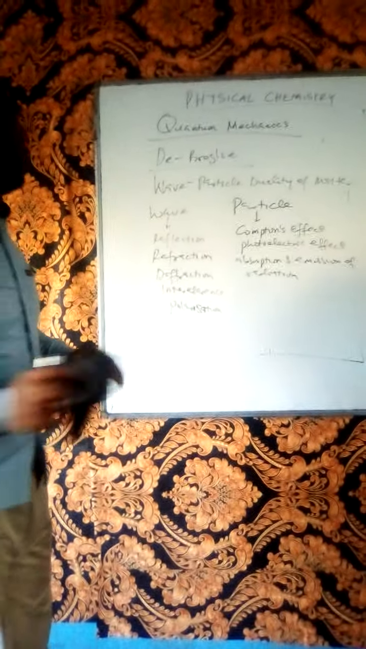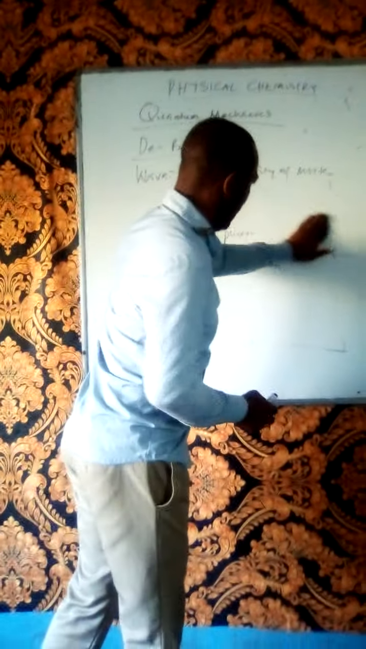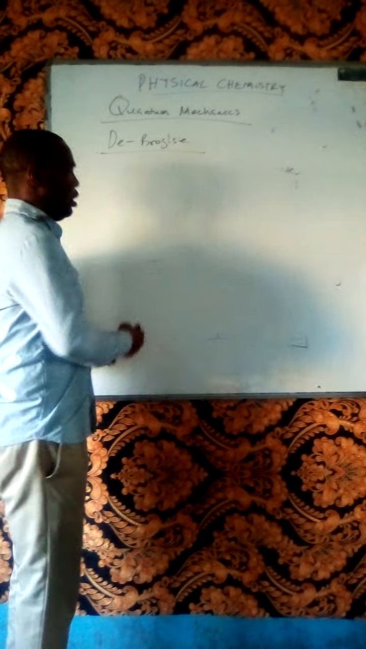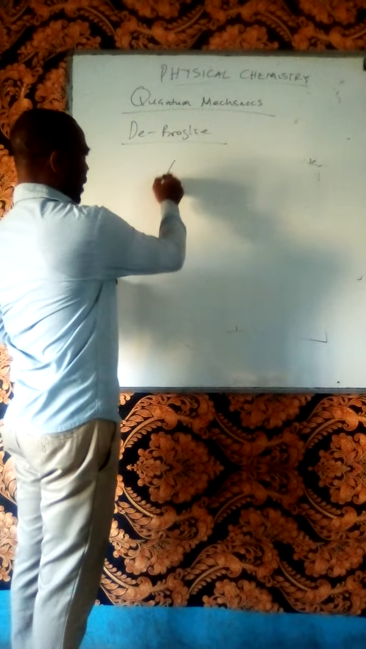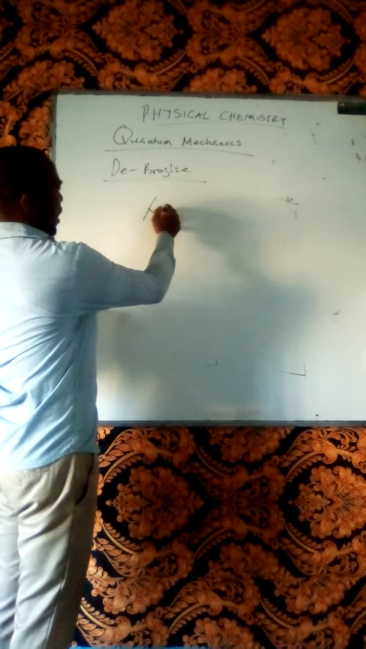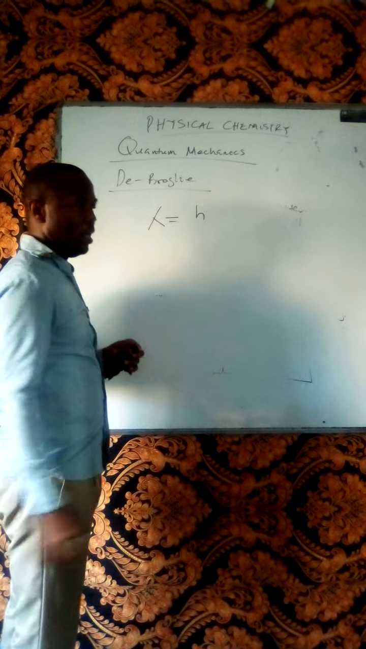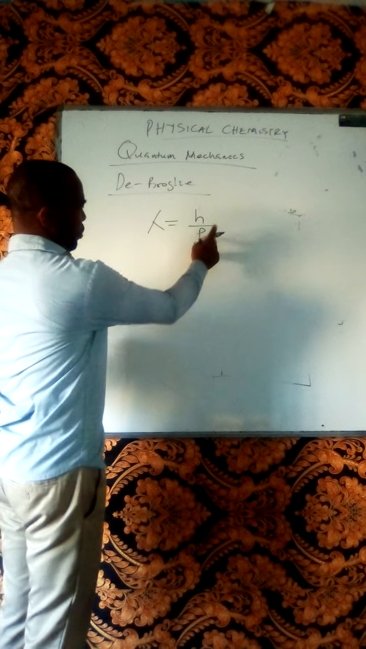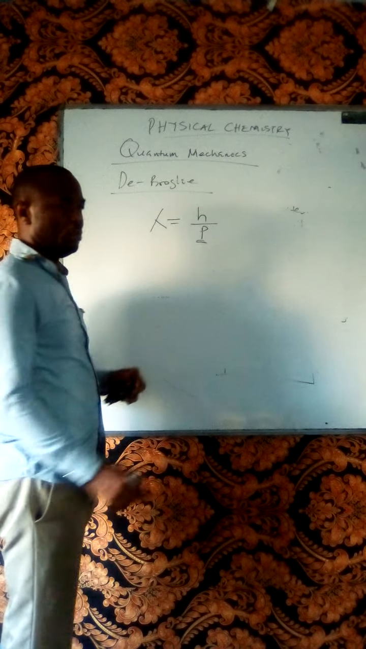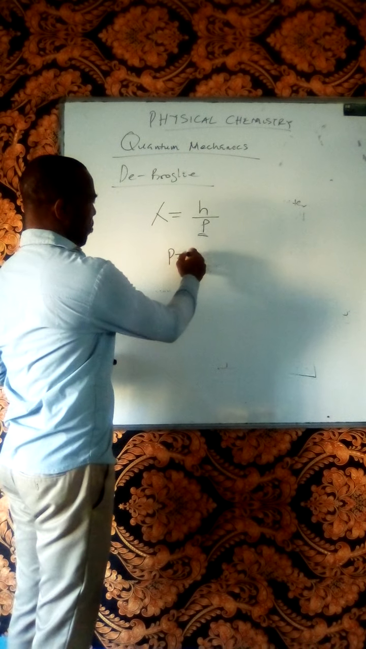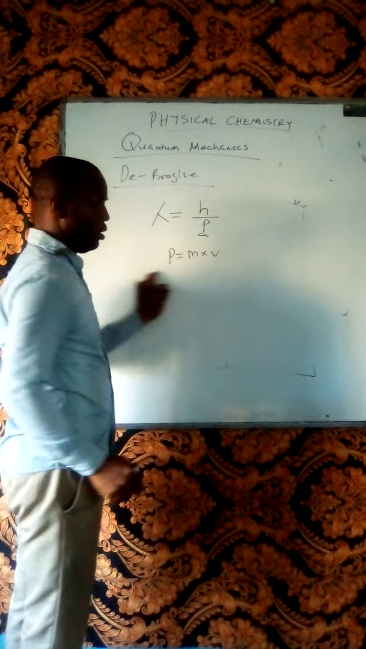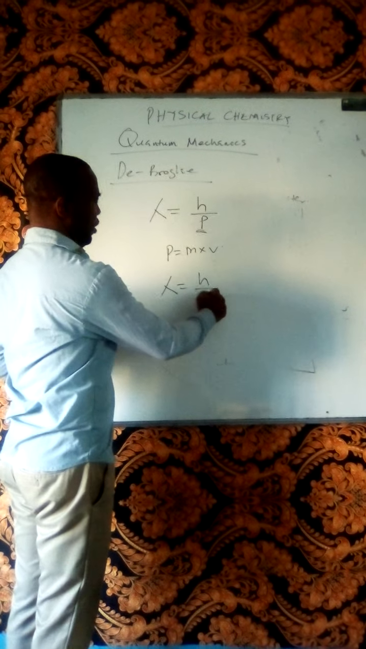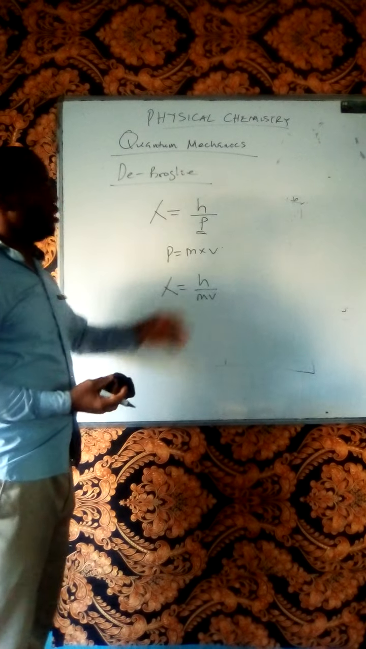Apart from this, de Broglie also brought what we call the de Broglie equation. We say that the wavelength of a particle is given as the Planck constant divided by the momentum of the particle. The symbol p or rho stands for momentum. Momentum is given by the formula mass times velocity. So we can now say the wavelength of a particle is given by h over mv. So this is de Broglie's equation.